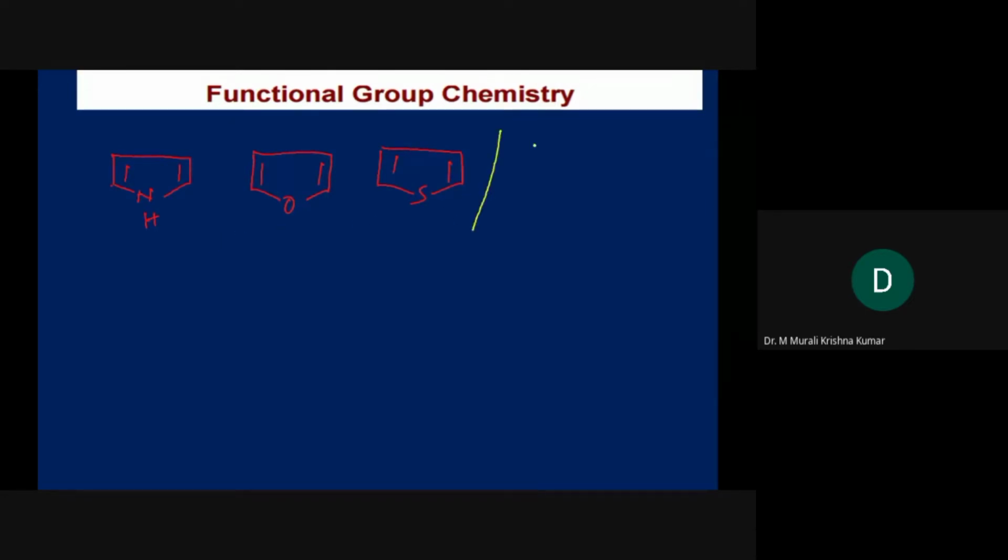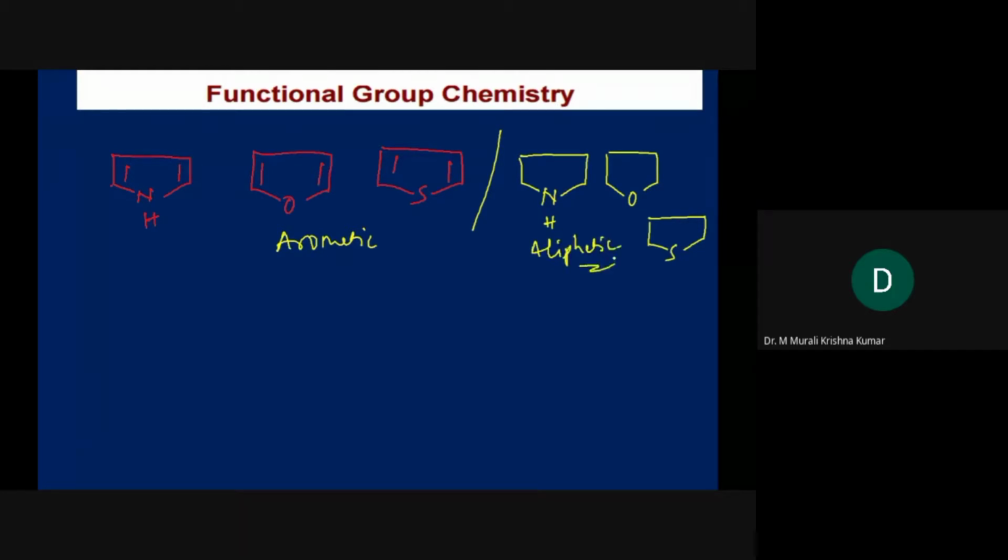And if you saturate the ring, then you get pyrrolidine, tetrahydrofuran, and tetrahydrothiophene. So these are the rings that will come. These are aromatic and these are aliphatic.